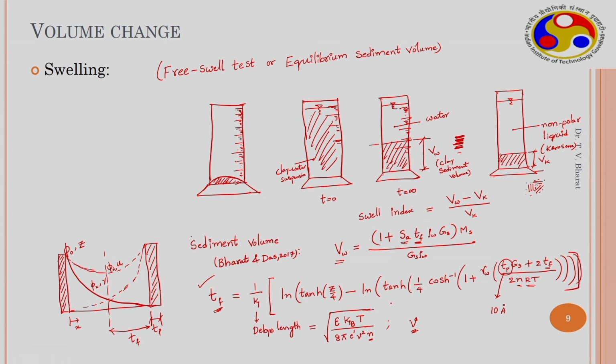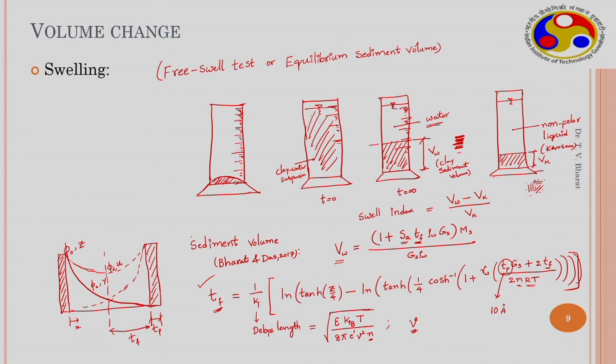So therefore, this equation is very valid, and it is shown that it exactly predicts the experimental observations, provided you have homogenized clay. So the clay should contain only one single dominant cation in the exchangeable state. Then it can provide an exact prediction of sediment volume.